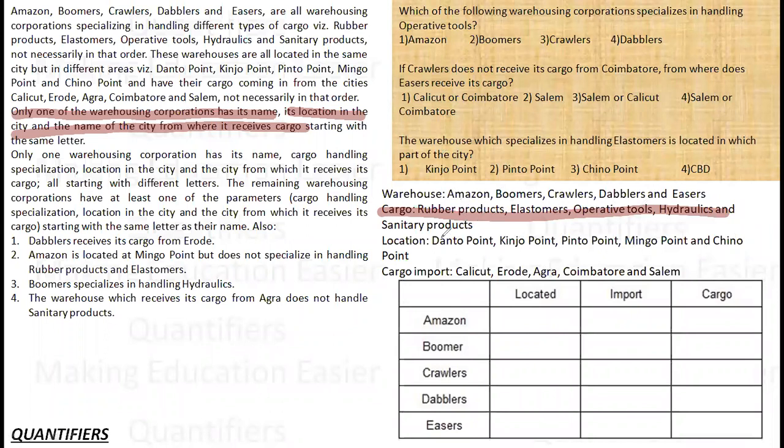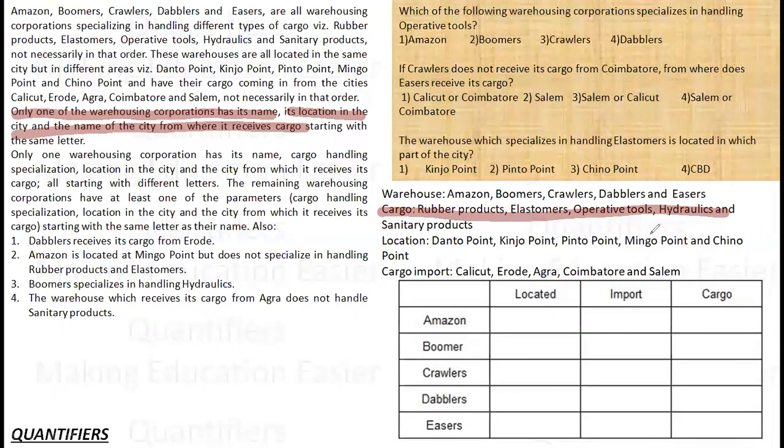Okay. Crawlers, C and C, and C at 2 places. So C is probable. If I talk about D, D is here, but D is not here. D is not probable. Easers, E is not here, and it's therefore not possible. So the only possibility is Crawlers.